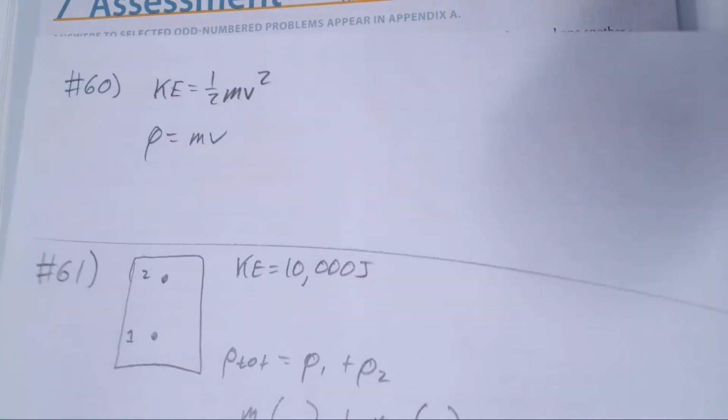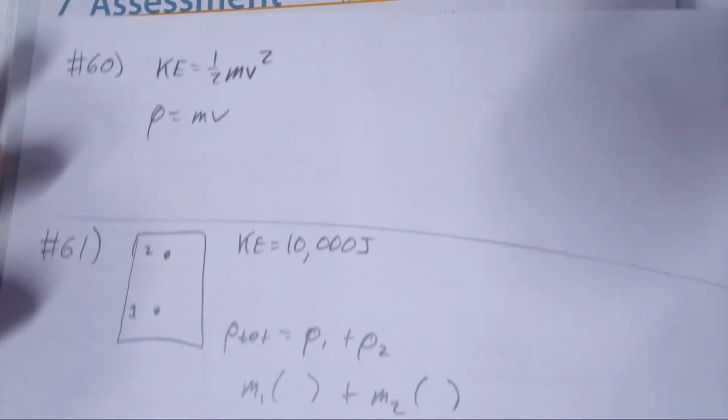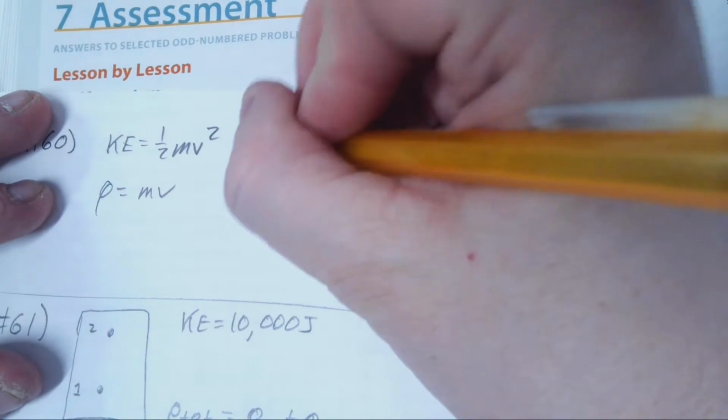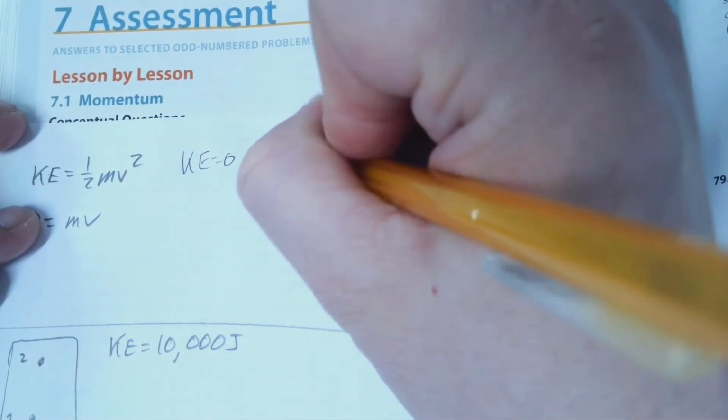So here's where, when we see these weird conceptual problems that may be abstract, if you have equations that you can use to represent these, then that's very, very helpful. So it says that the particles have zero kinetic energy, and so if the kinetic energy here equals 0, then that means, so these do have mass, and that in turn means that the velocity is equal to 0 as well.